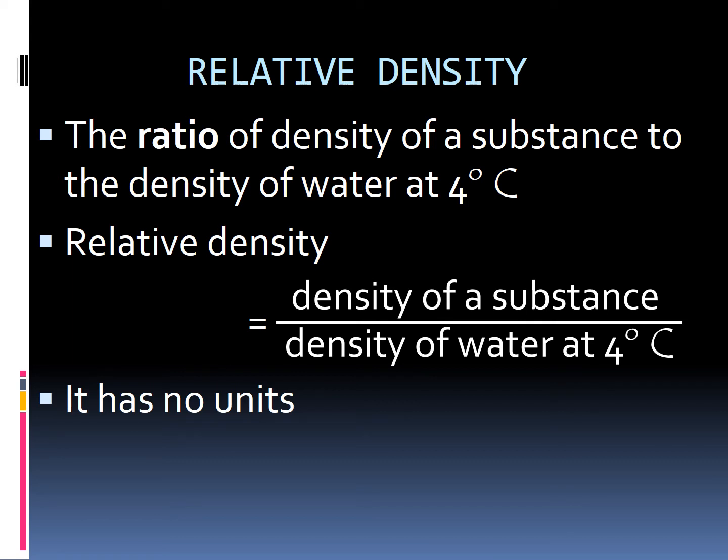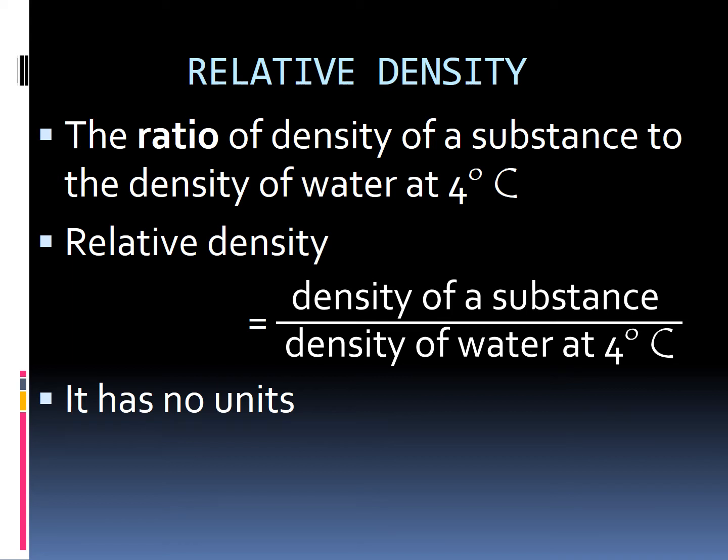Okay, children. And then we have a formula for relative density. What is the formula? Relative density is equal to the density of a substance divided by the density of water at 4 degrees Celsius. And then the relative density has no units.